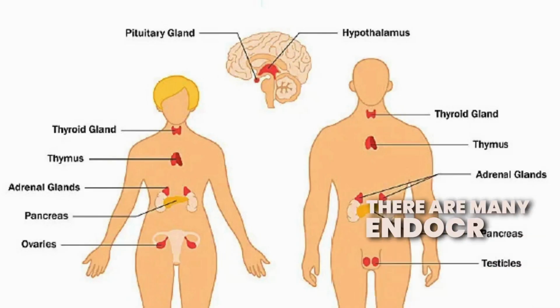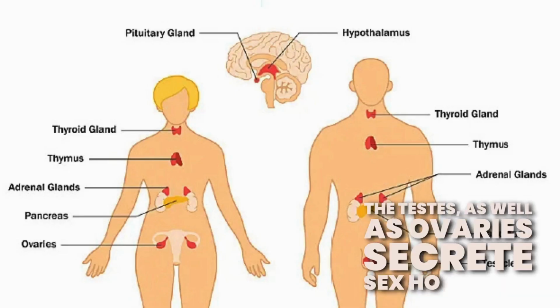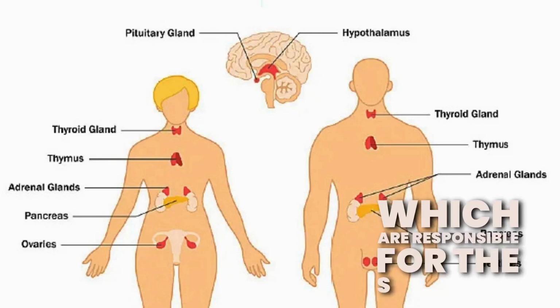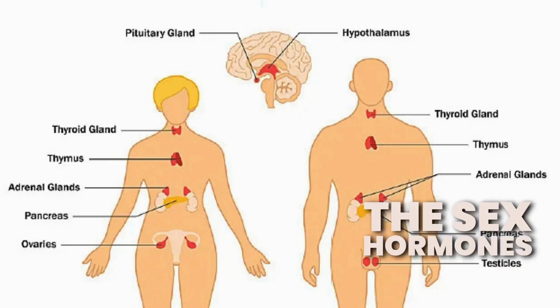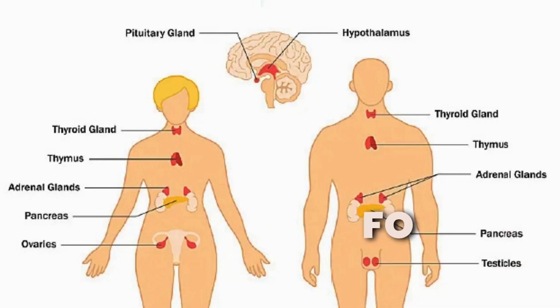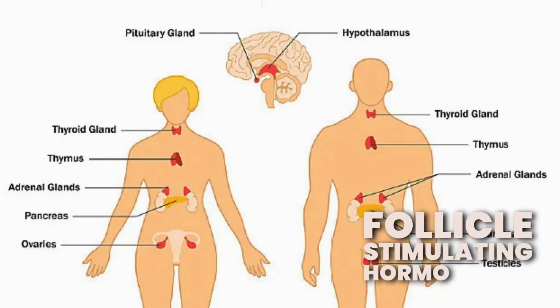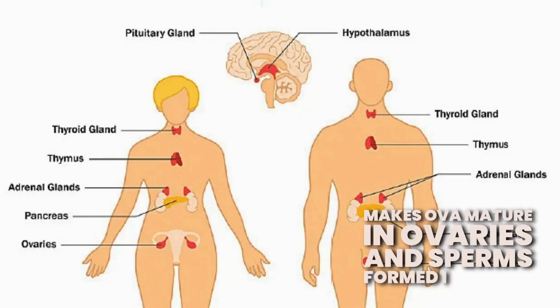There are many endocrine glands in the body. The testes as well as ovaries secrete sex hormones, which are responsible for the secondary sexual characters of male and female. The sex hormones are controlled by the hormones from the pituitary glands. Follicle-stimulating hormone, FSH, secreted from pituitary gland makes ova mature in ovaries and sperms formed in testes.